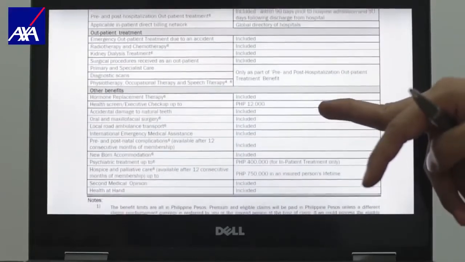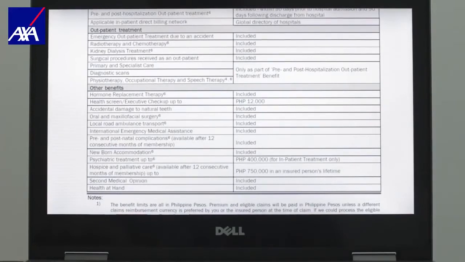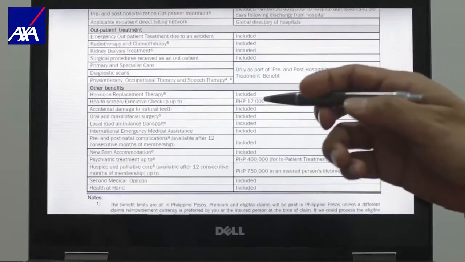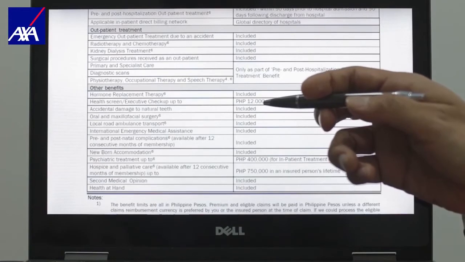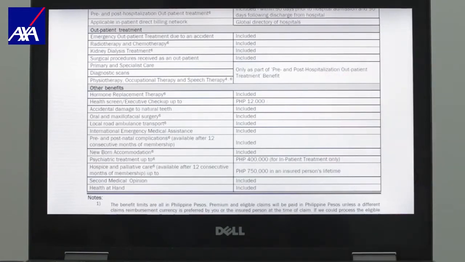Okay, moving forward. One of my favorite benefits of this plan. You see here, health screen, or what we commonly call here executive checkup. With Gold Light, every year you get 12,000 pesos worth to use for an executive checkup of your choice in a hospital of your choice.